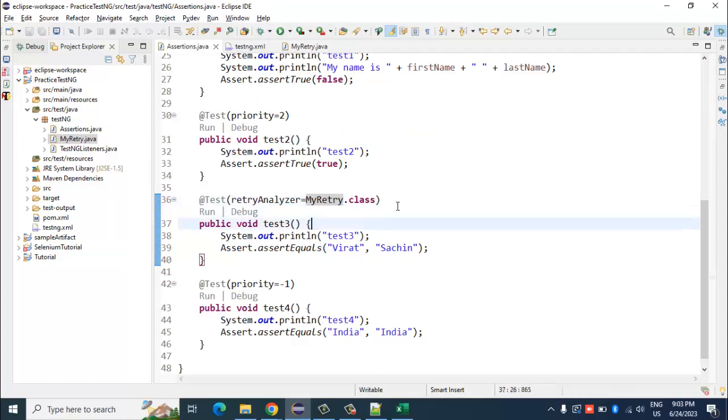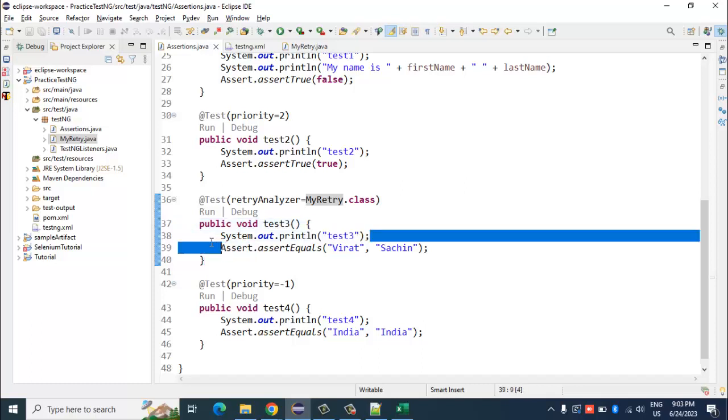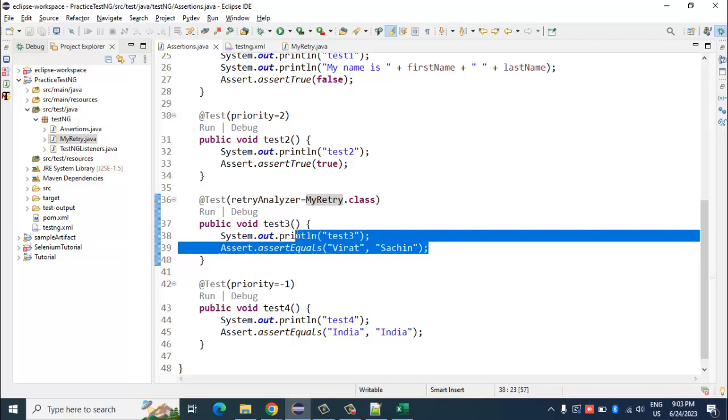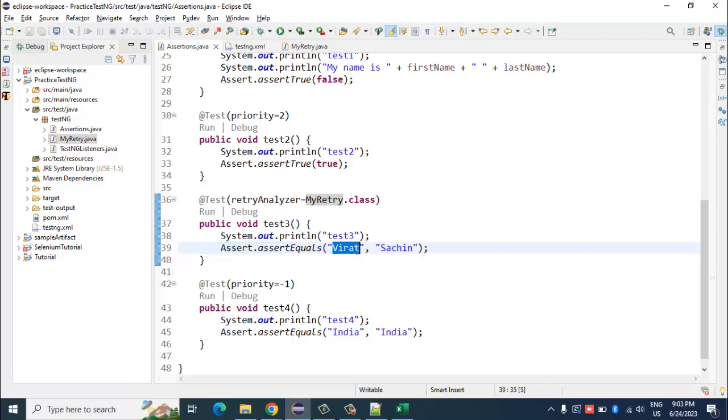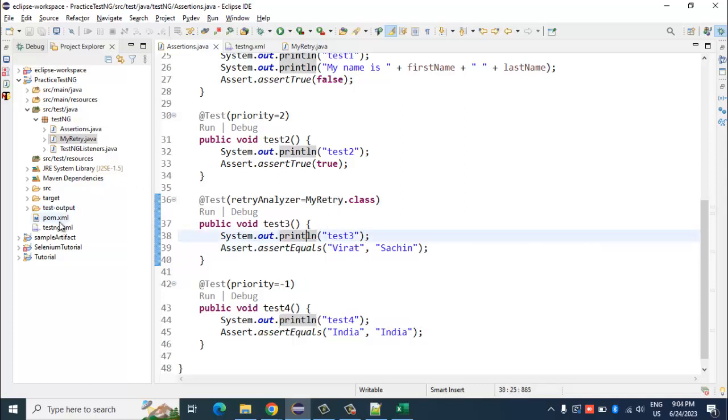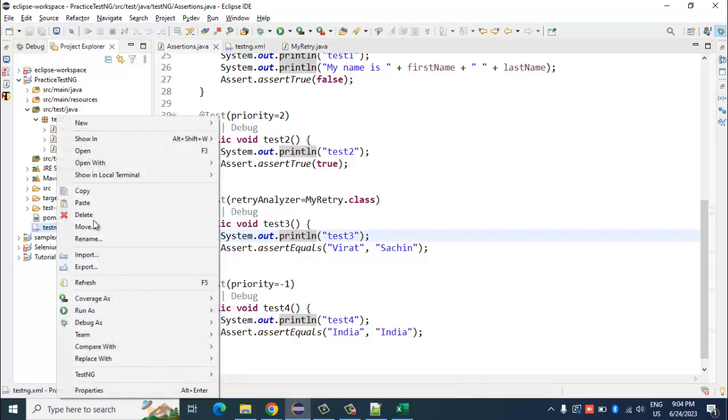I've saved this, and we will now see whether test3 gets executed 3 times or not. This is obviously going to fail no matter how many times I execute it, because I've hard coded the assertion values. But just for our understanding, we will see whether it gets executed thrice.